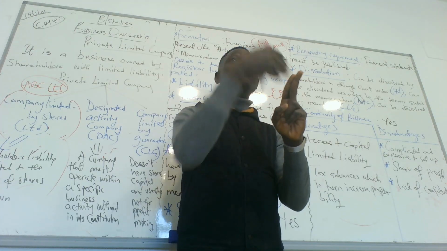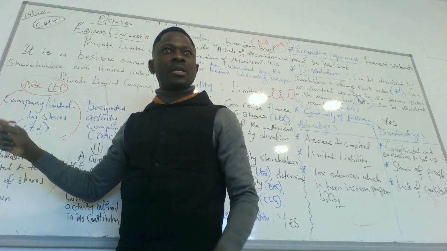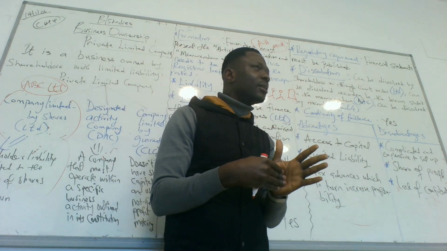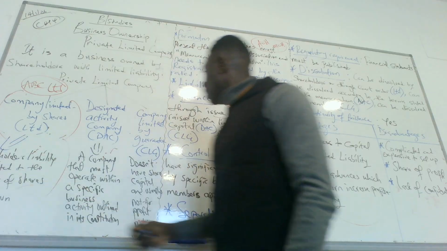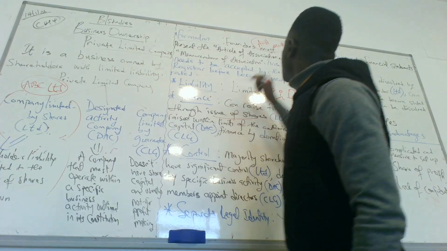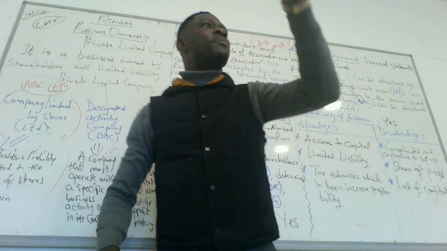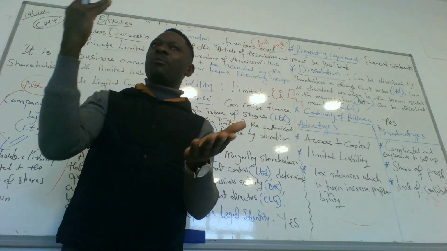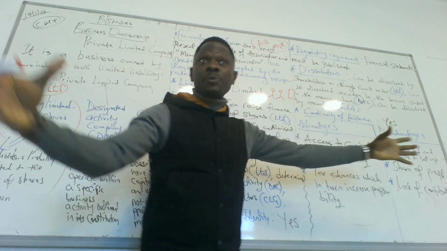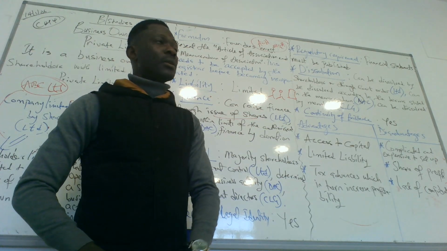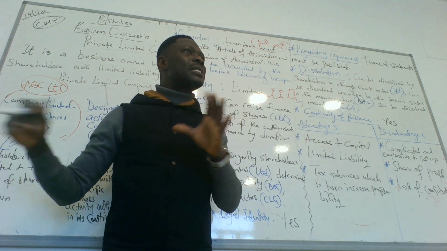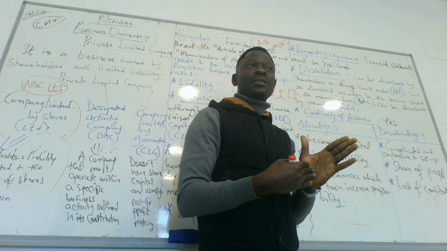So dissolution is about how the business will stop. For a private limited company, it could stop among members. They could decide to stop the business or a court order. Do we understand this? And for the other one, DAC, it is based on the Memorandum of Association, the MOA. So whatever is being stated on their operations can stop them from operating. And for the last one, for CLG, it can be dissolved by the members. Members put them together, the members can end it. Do we understand the solution here? Yes. So these are ways in which private limited companies can be formed and be dissolved. Any question up to here?